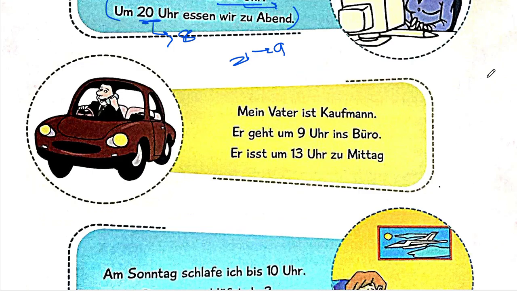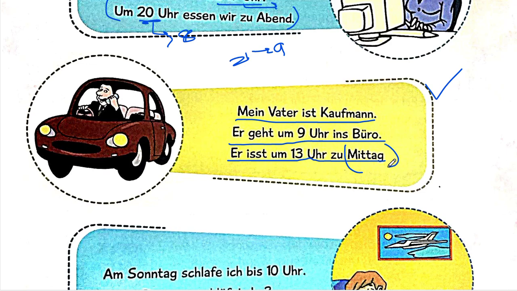Okay. Let's go ahead. Mein Vater ist Kaufmann. Kaufmann, my father is a businessman. Er geht 9 Uhr ins Büro. He goes to his office at 9 o'clock. Er isst 13 Uhr zu Mittag. He eats his zu Mittag. What is Mittag? It is basically lunch, like midday. It means midday meal, which is afternoon meal, lunch at 1 o'clock. He eats his lunch at 1 o'clock.